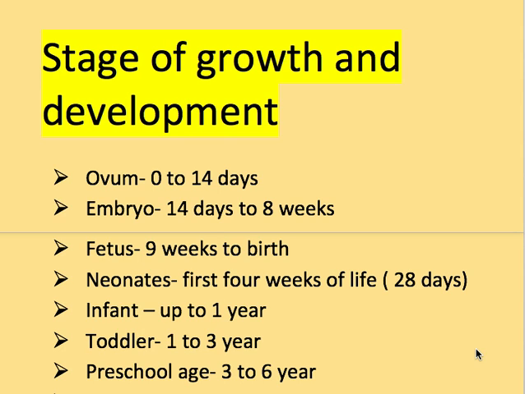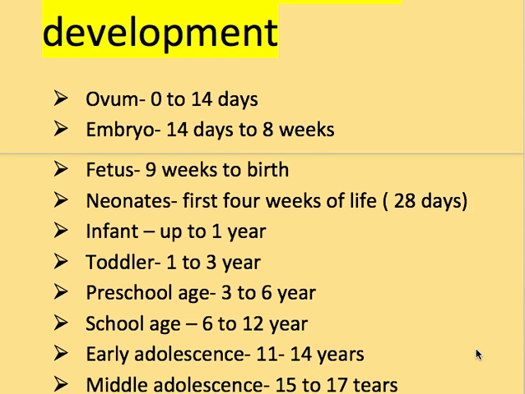So now let's start. First one is ovum. It's 0 to 14 days. Then embryo lifetime is 14 days to 8 weeks. Fetus is 9 weeks to birth. Then neonates are the first 4 weeks of life, that means 28 days.